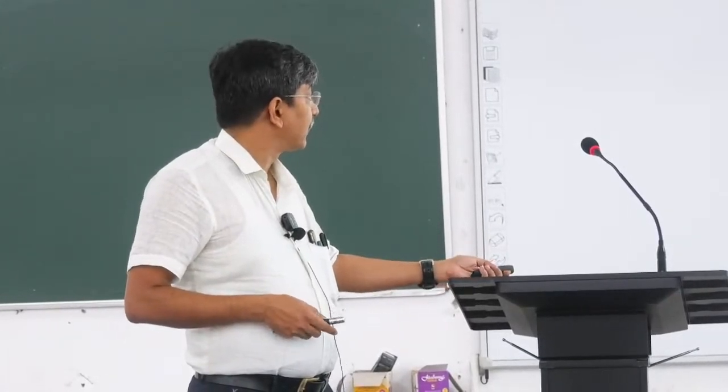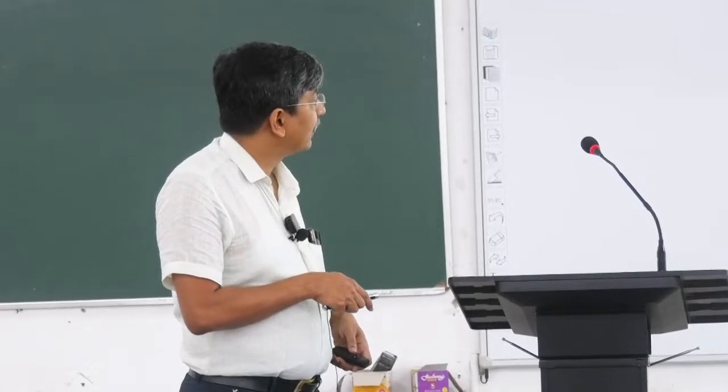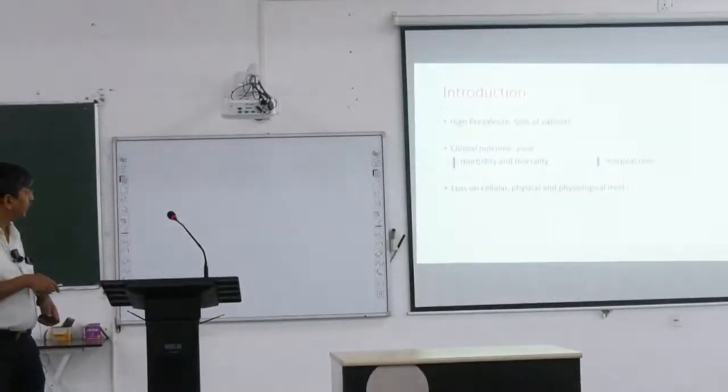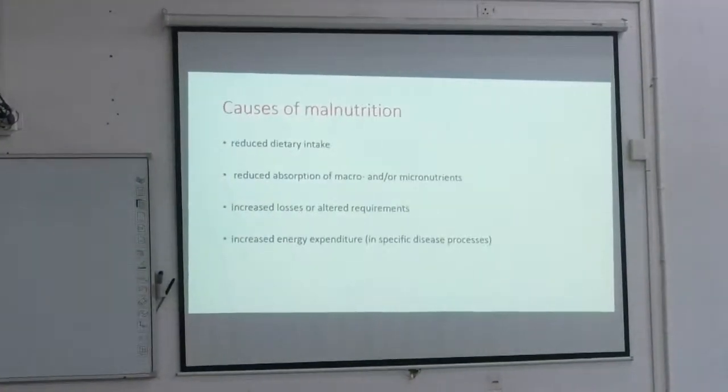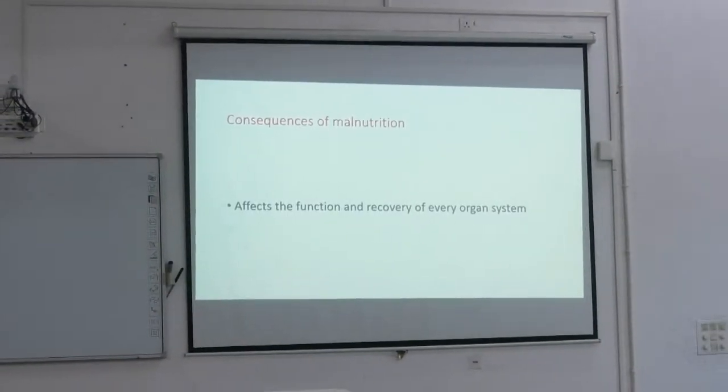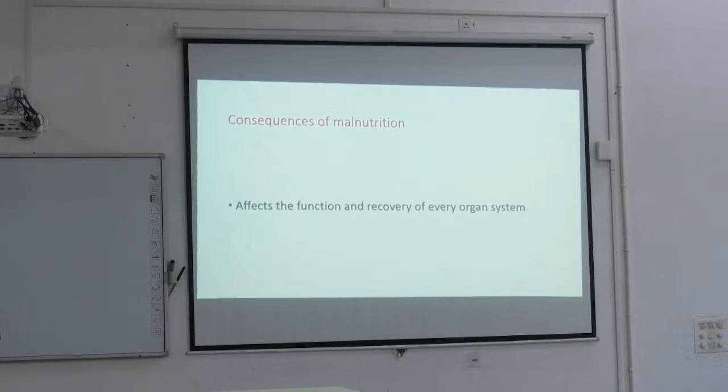Malnutrition means, see the other slide, there is loss on a cellular level. All the systems require nutrition, so if you have malnutrition, it can affect the function and recovery of every organ system.